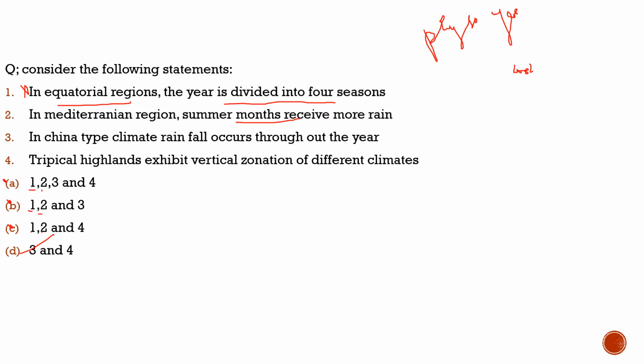Now let's analyze the knowledge from here. In the equatorial region, there are no 4 seasons. We understood that. Second statement: in the Mediterranean region, summer months receive more rain. It is 100% incorrect, because it is the winter months which receive more rain. So this statement is also incorrect. Third, in China type climate, rainfall occurs throughout the year. Correct. Fourth, tropical highlands exhibit vertical zonation of different climates. 100% correct. So with respect to this question, the correct options would be 3 and 4.